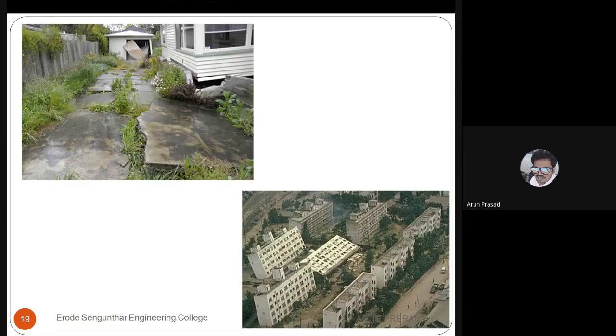Okay. So these are the effects of soil liquefaction. So you can see here, in the first picture. See this area, right?